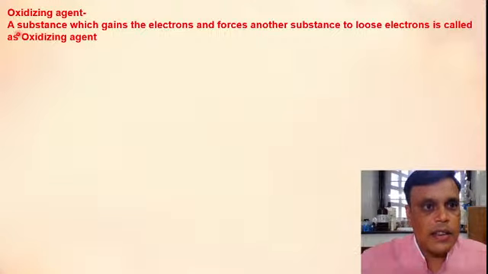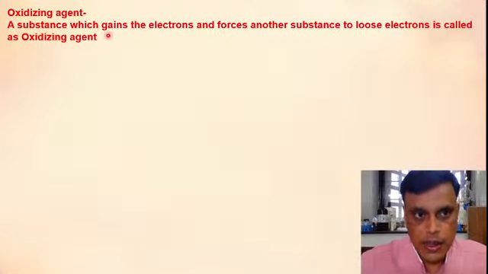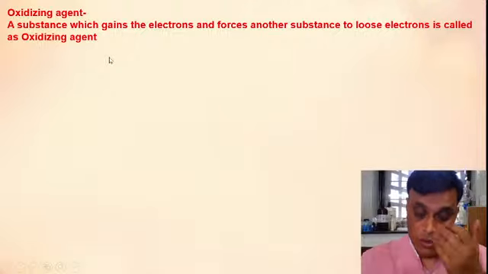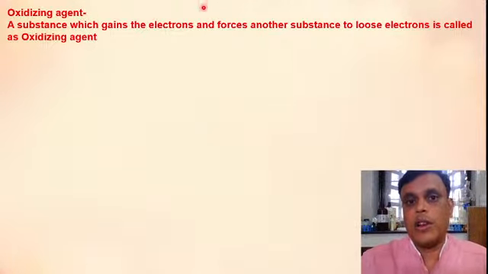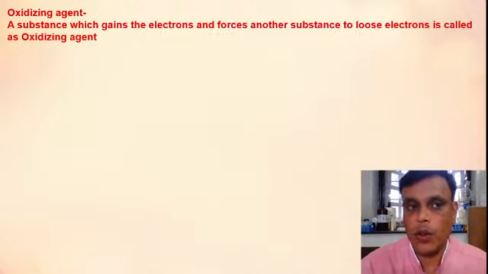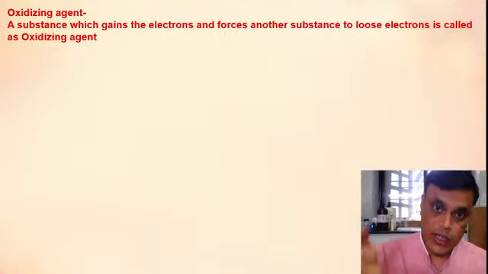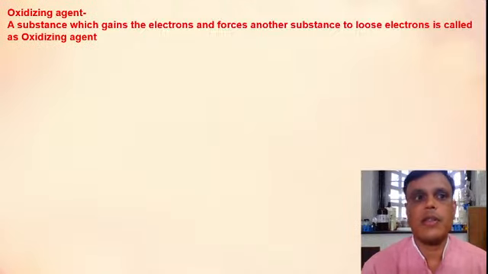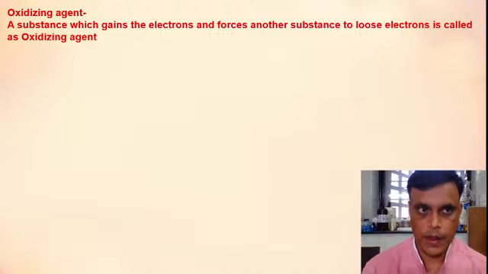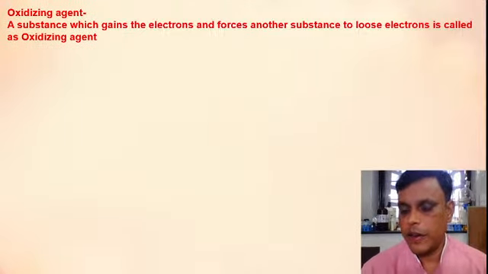Oxidizing agent is a substance which gains the electrons. Oxidizing agent means the substance which gains the electrons and forces another substance to lose the electrons. What is it? Oxidizing agent means the substance which gains the electrons and forces another substance to lose the electrons is called as the oxidizing agent. It's very simple.